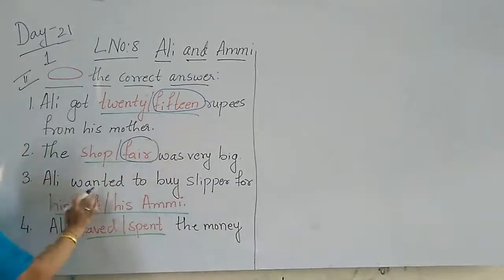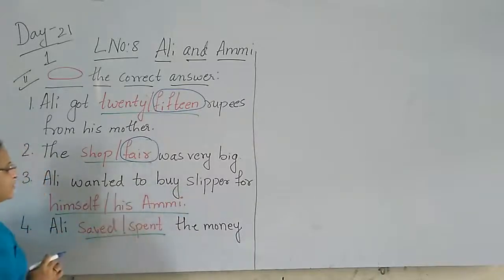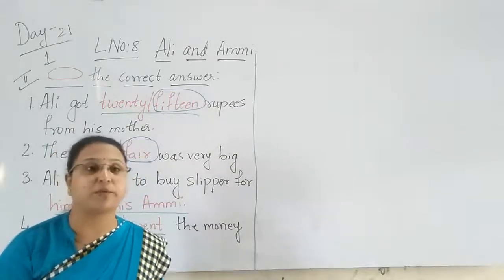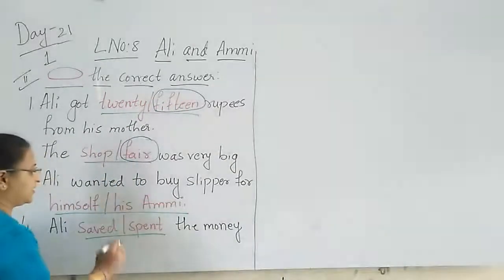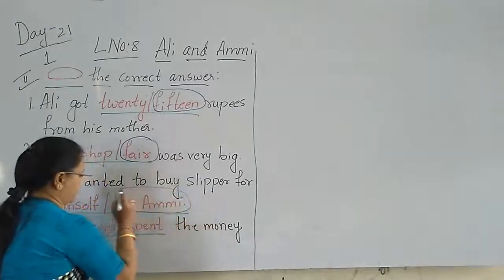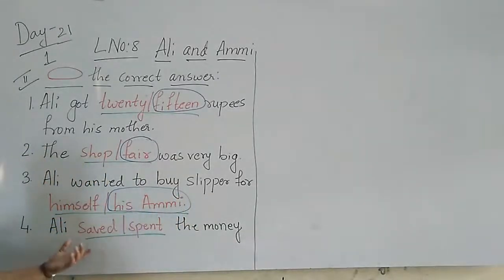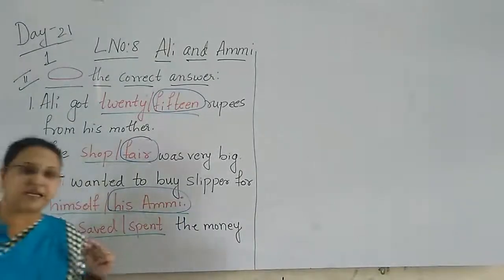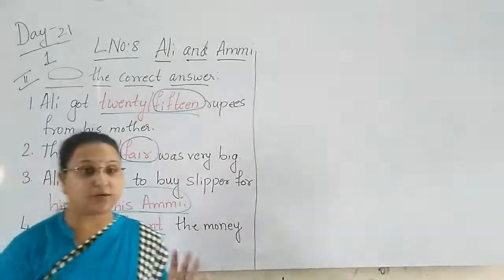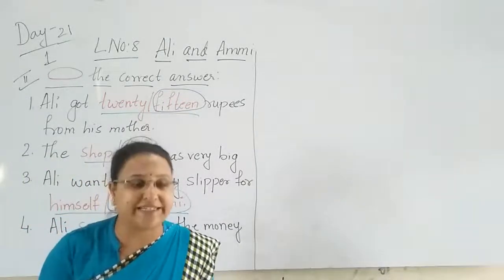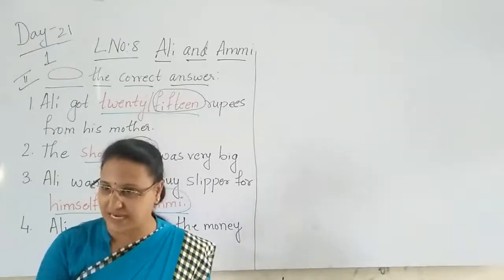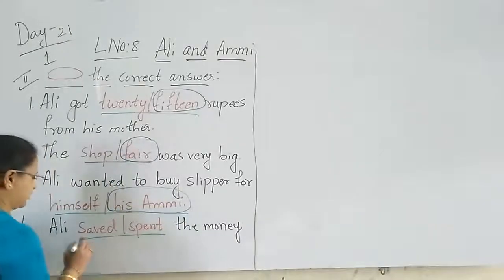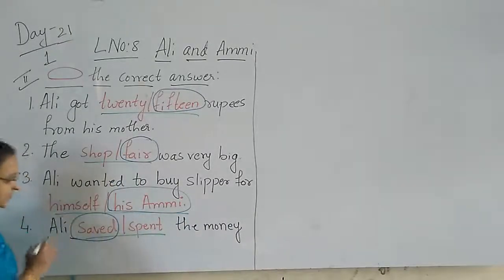Next. Ali wanted to buy slippers for himself or for his Ammi. For whom did he want them? For his mother, that is Ammi. So you have to circle that. Ali saved or spent the money. The slippers were very costly, so what did Ali do? He did not buy any slippers. Then what did he do with that money? Did he eat some snacks with it? No. He saved that money. So circle saved.